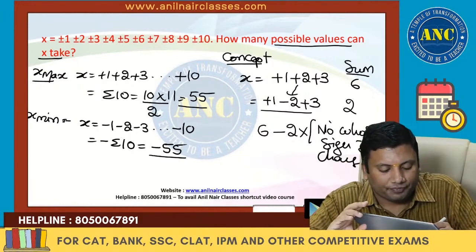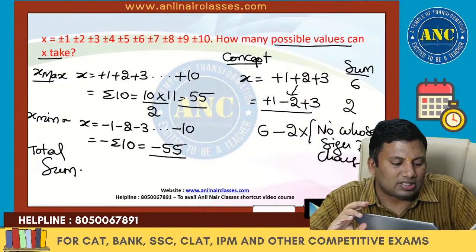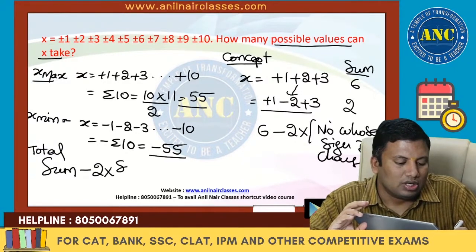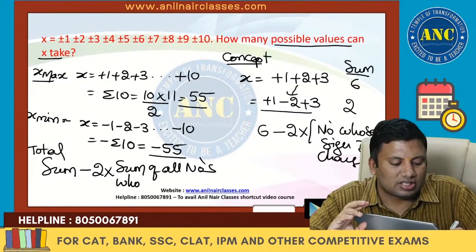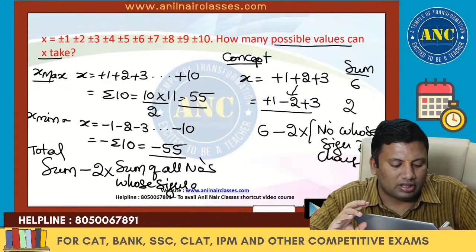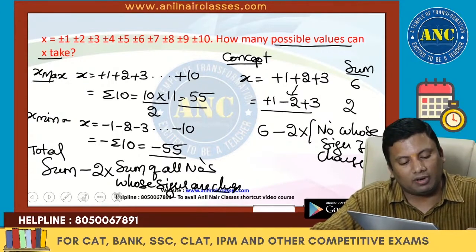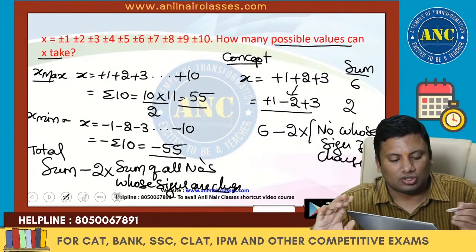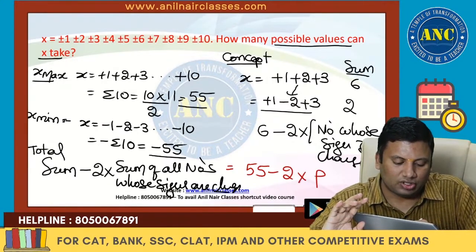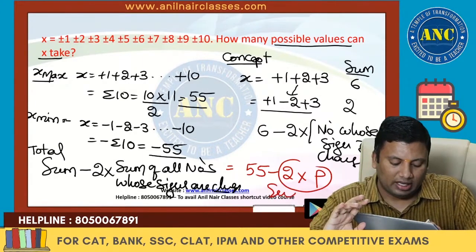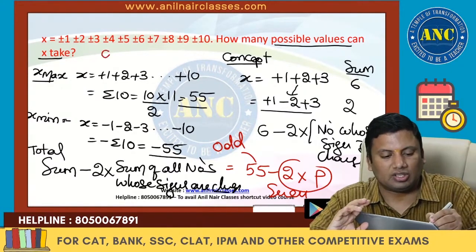So the new sum is nothing but total sum minus 2 into the sum of all the numbers whose signs are changed. The total sum is nothing but 55, minus 2 into some value P. 2 into any number is even. 55 is an odd number. Odd minus even is odd.